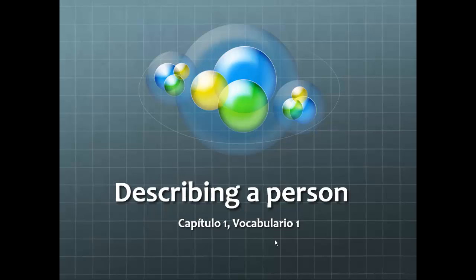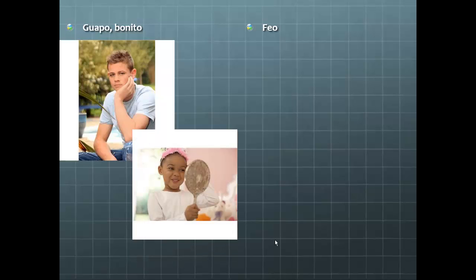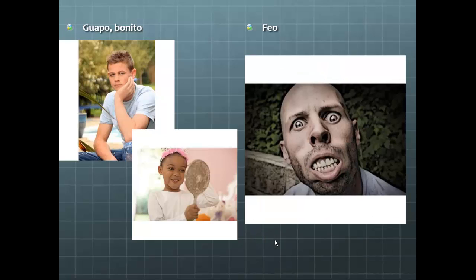Next, you want to talk about what people look like or what people's personalities are. So, describing a person. Guapo. El muchacho es guapo. Bonita. La muchacha es bonita. That's good looking or pretty. Feo. El señor es feo. Ay, ay, ay. Basically, the next few sets of slides are going to be opposite pairs. So on this side you have guapo, bonito versus feo. Try to learn them as opposite pairs.